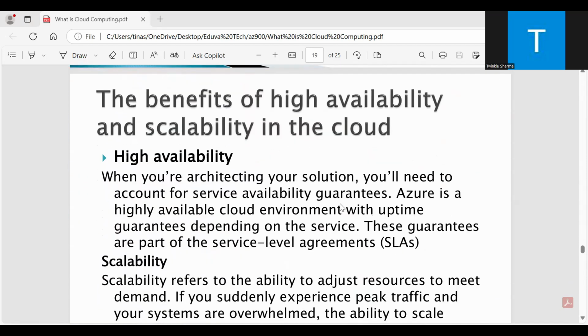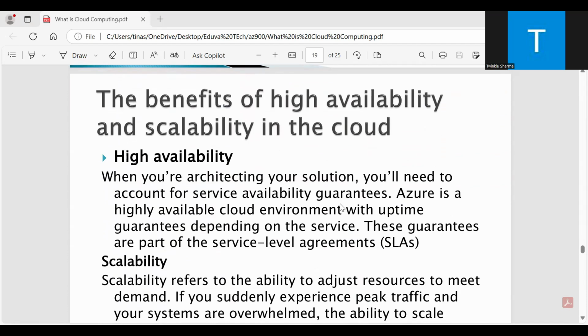The benefit of high availability and scalability in the cloud. High availability: when you are architecting your solution, you will need to account for service availability guarantees. Azure is a highly available cloud environment with uptime guarantees depending on the service.